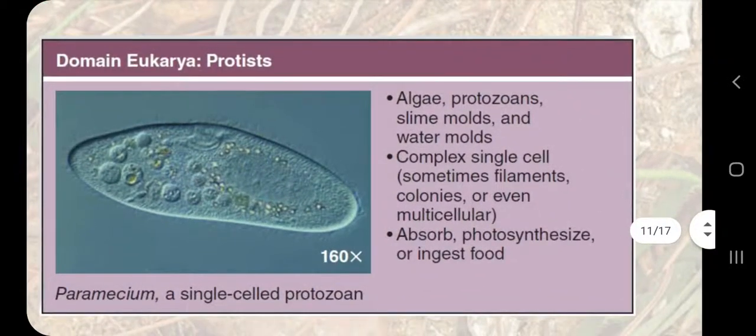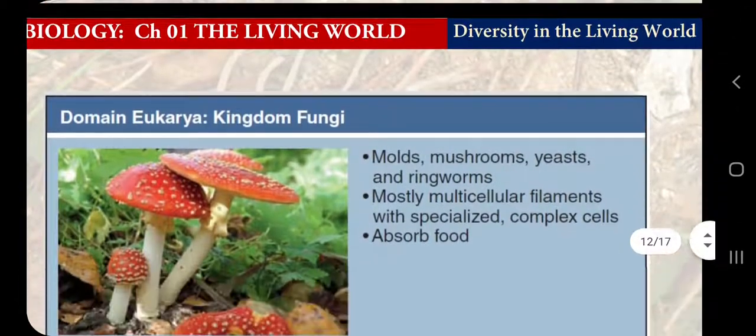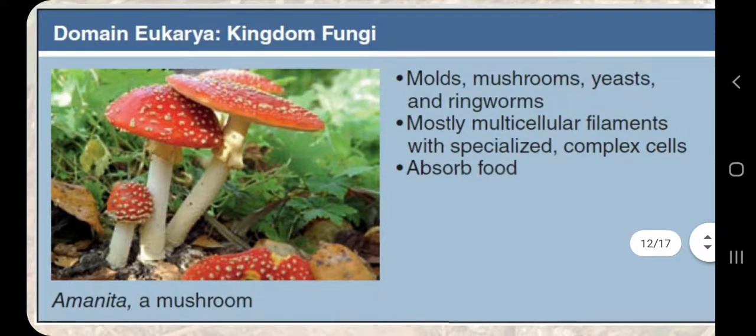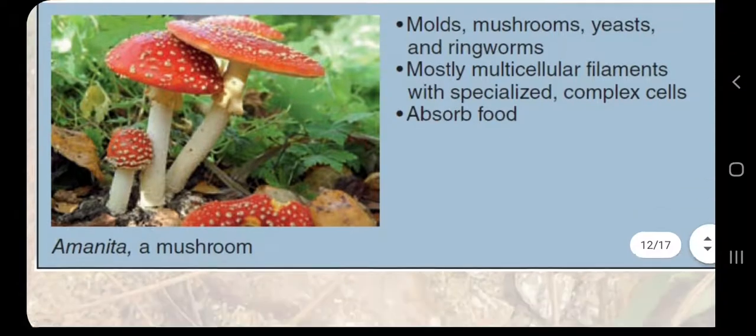One kingdom was protista, which includes normally unicellular organisms. Again kingdom fungi, which includes multicellular organisms with cell wall of chitin, and they cannot move, but they are not autotrophs, they are heterotrophs, and somewhat they are like plants, somewhat they are like animals.